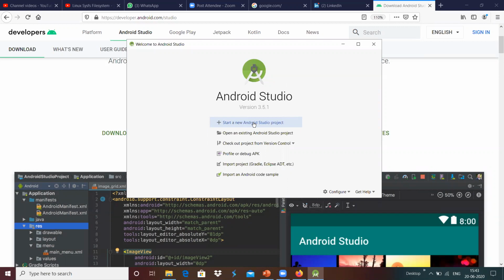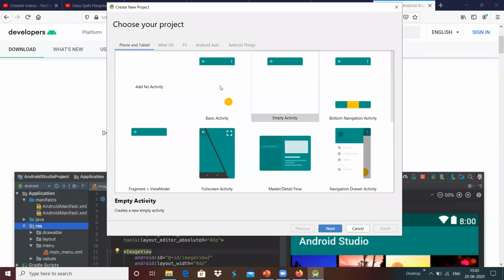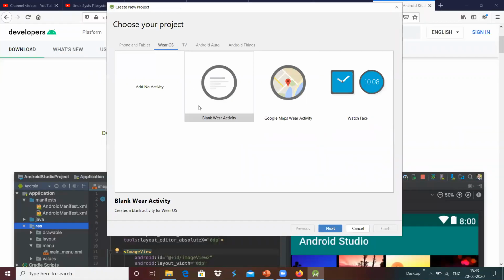I'm going to create a new project, for example, start a new Android Studio project. We have different options, since Android is applicable for different applications: for example, phone and tablets, and Wear OS, which is useful for wearable devices like our Google Watches.